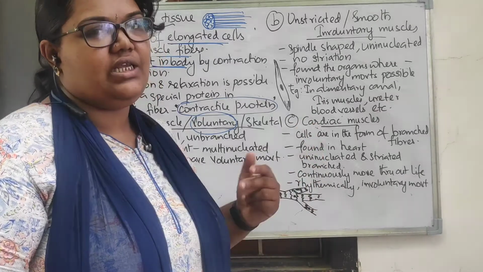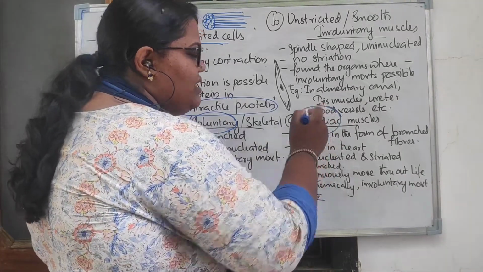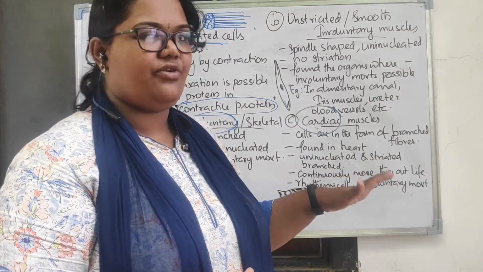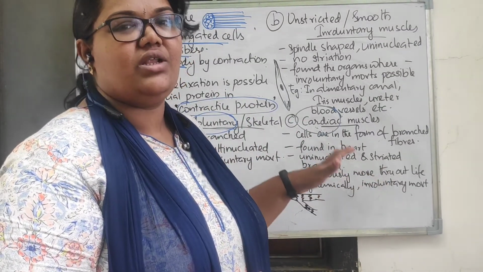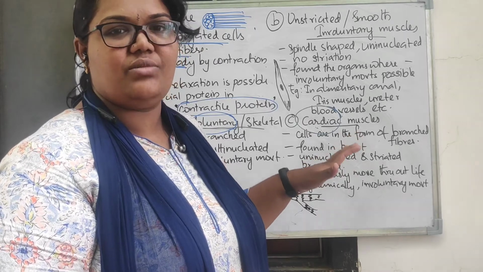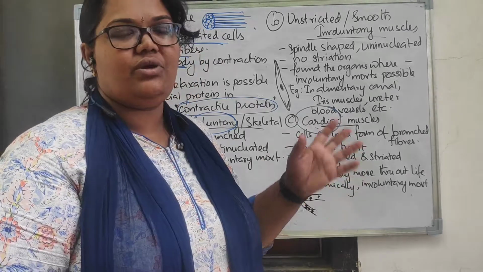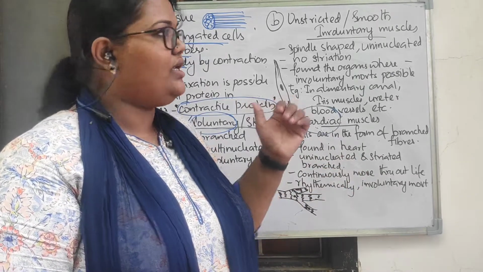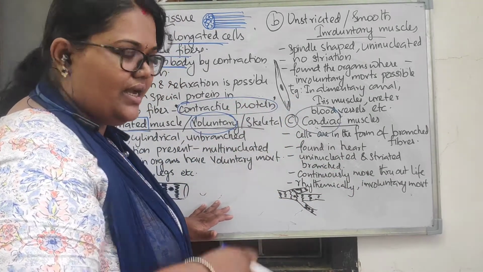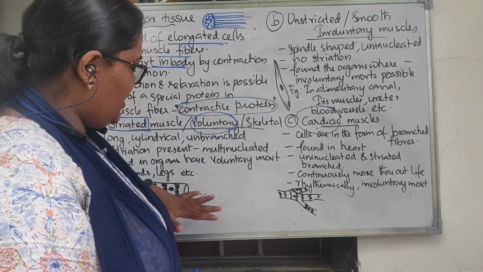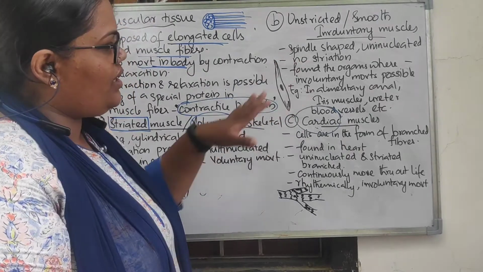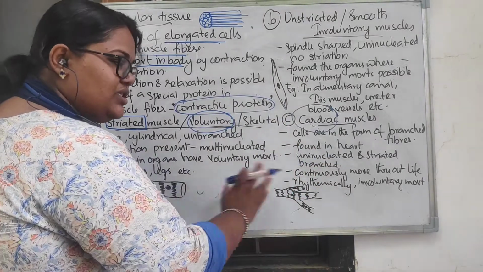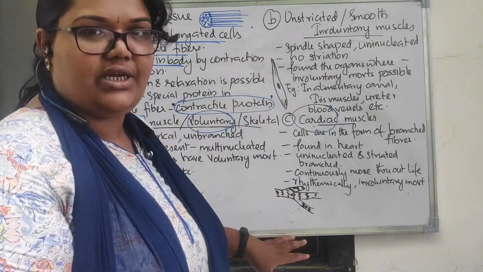From the name itself you can easily understand, cardiac means related to the heart, right? So the heart is actually made up of this type of muscular tissue, which is called the cardiac muscle or cardiac muscular tissue, right? Here you can see that these cells are actually branched, right? This is also striated, right? They are involuntary in action. We can say it is a combination of these two, right? इसमें striations present हैं and they are involuntary in action.